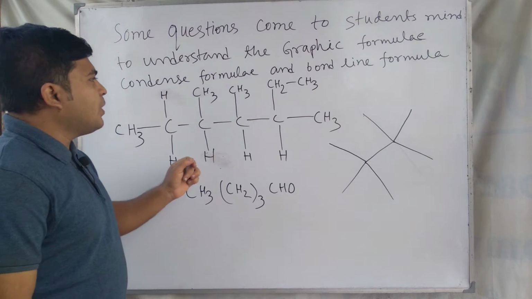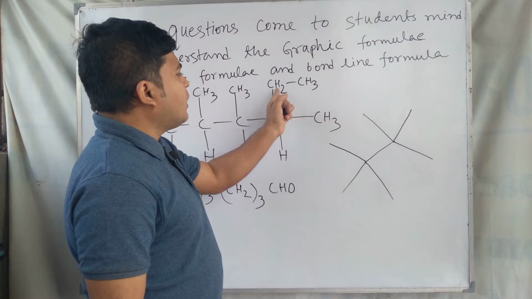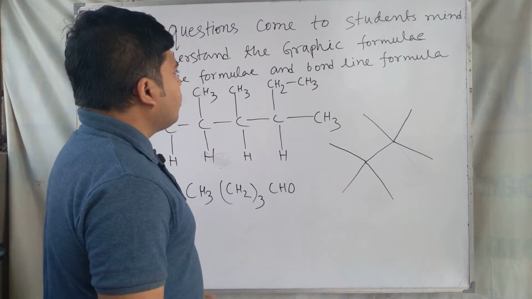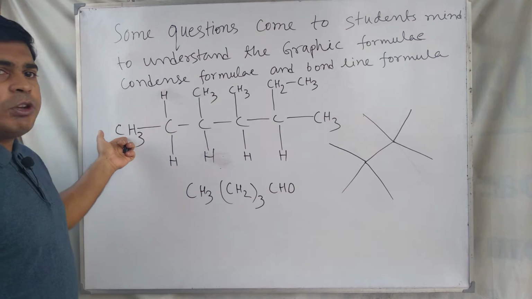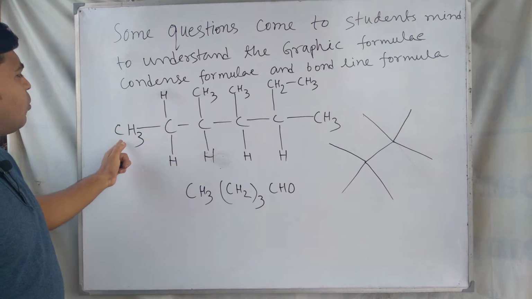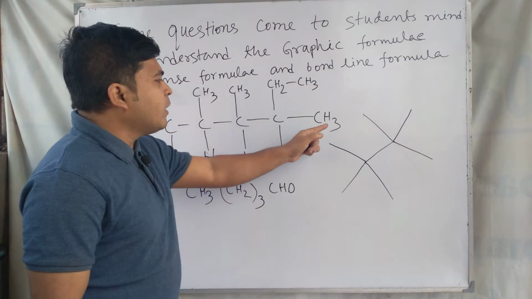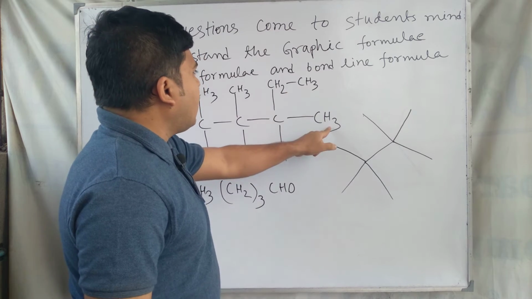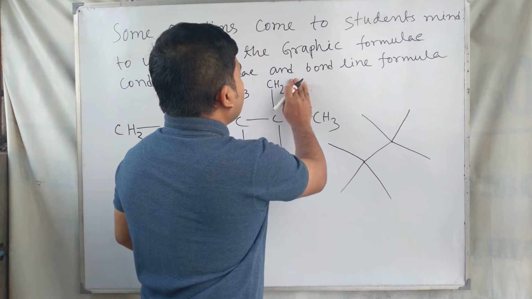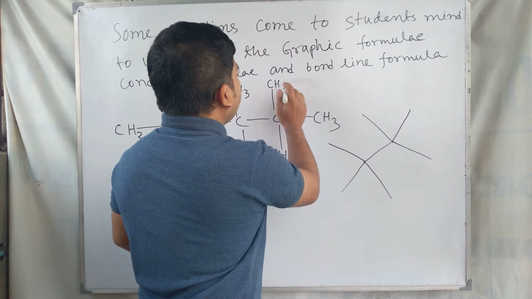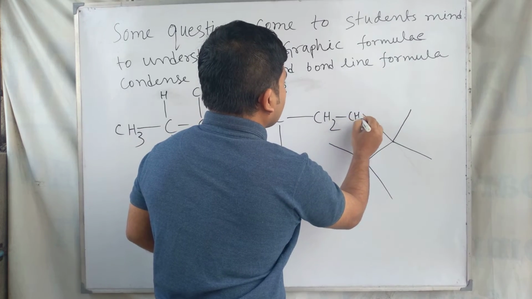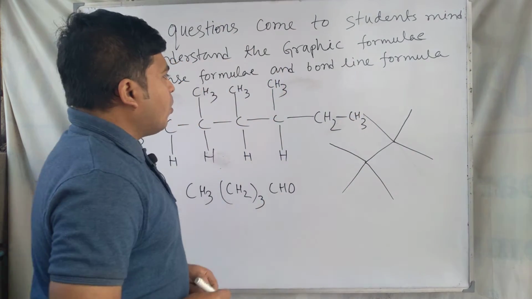The next question is, sir, can we write this ethyl group in this chain? Yes, you can write it. Similarly, like the methyl group we are writing from this position to this position, we can also write the ethyl group in this position and the methyl group in this position. Suppose we write the methyl group here and the ethyl group here.